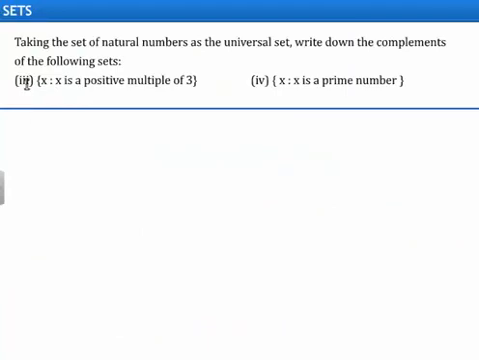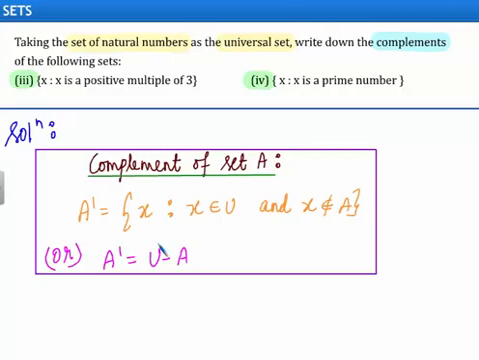In this question, we need to find complements of the given sets by taking set of natural numbers as the universal set. Let us begin with the solution. First, let us recall the definition of complement of a set. Complement of a set A is defined as A complement is equal to set of X such that X belongs to the universal set and X does not belong to the set A. Or we can write A complement as U minus A.